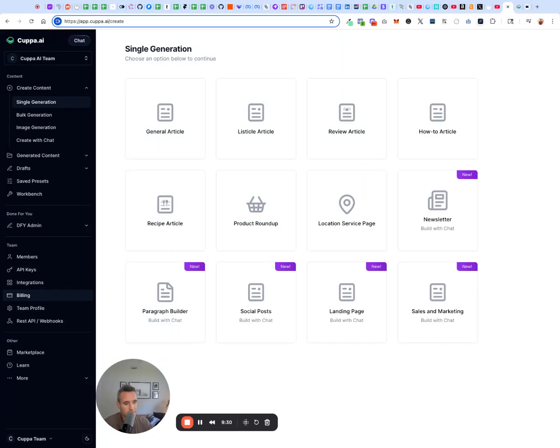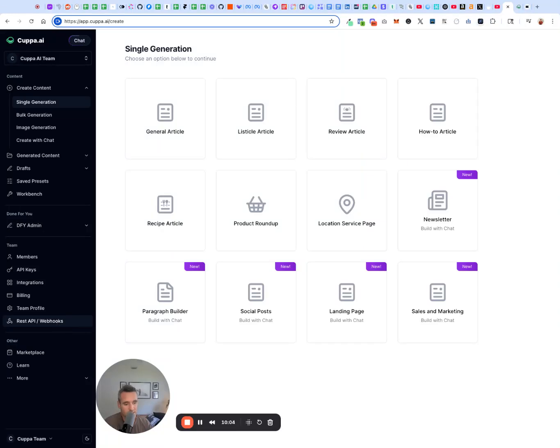So the REST API and webhooks, just like chat, kind of open up where you can send and how you can build with Cuppa. Think of those fancy n8n workflows that you see everywhere. Same idea here. You can really just dig into our REST API and webhooks and build with the backbone of Cuppa as the content generator for you. And real quick, the documentation is here, just at learn.cuppa.ai.